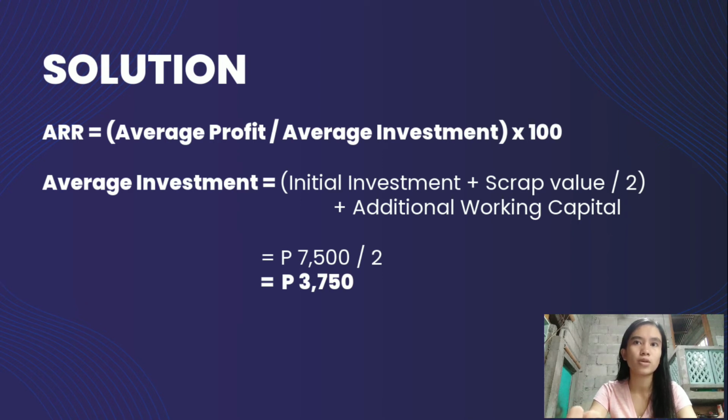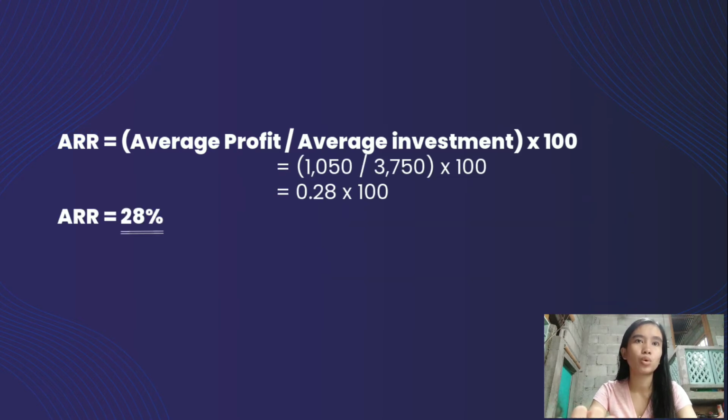So since there is no scrap value here, the initial investment is just divided by 2 and we get the average investment of 3,750. To apply the computed amounts in the formula, the average profit will be 1,050 computed earlier divided by 3,750, the average investment, times 100, which will be equal to 0.28 times 100 is equal to 28%. So we have ARR of 28%.